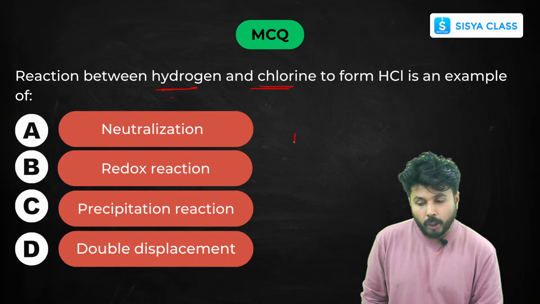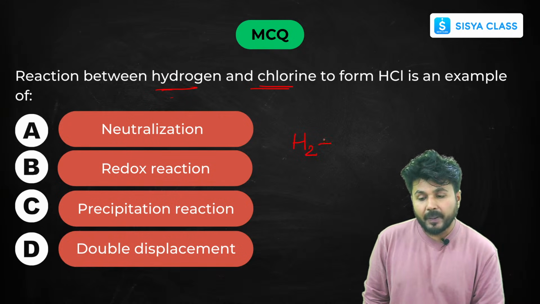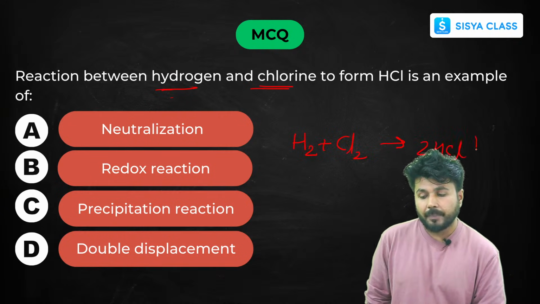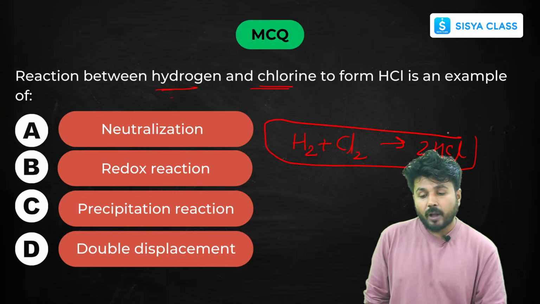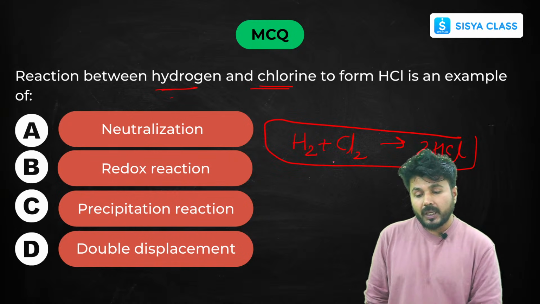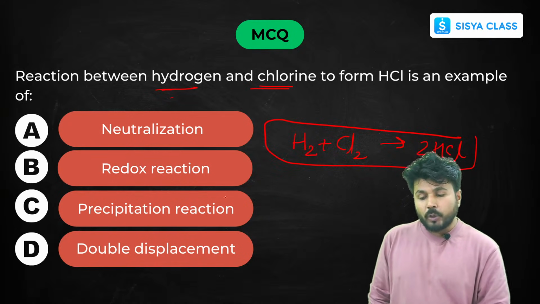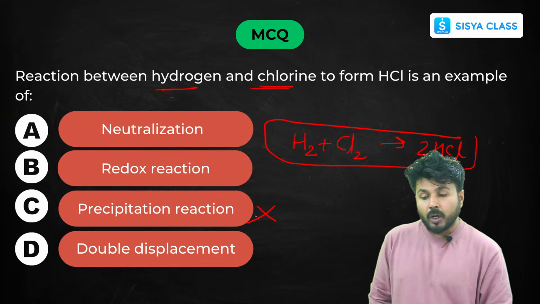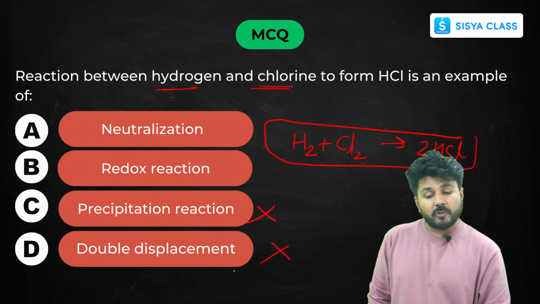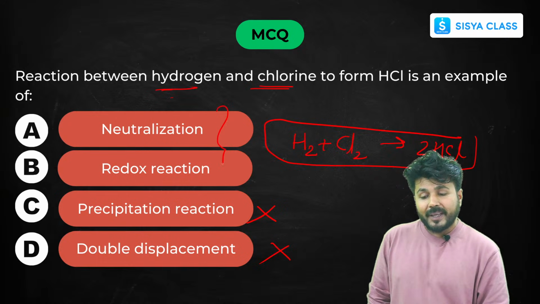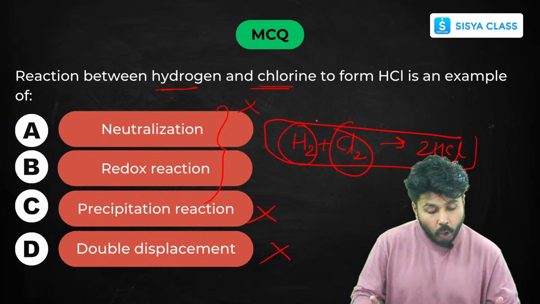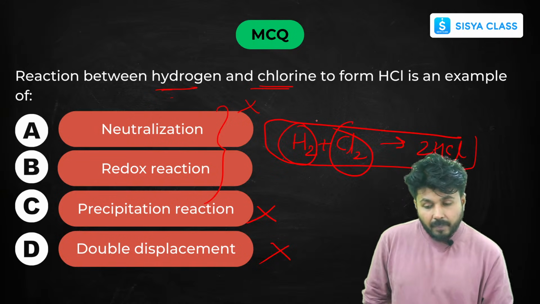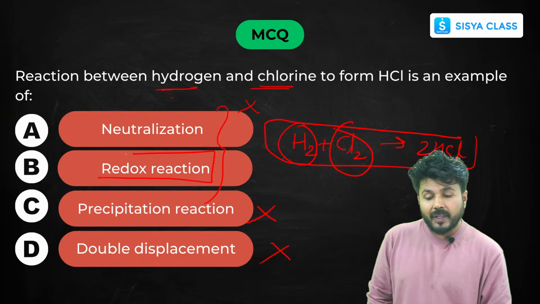As we all know, H2 plus Cl2 gives HCl. This is your balanced chemical reaction. Now this is an example of what? Here you can see that no precipitate is formed, so it will not be a precipitation reaction. Neither can it be a double displacement. It can't be a neutralization as this is neither an acid nor a base. So it will be a redox reaction.